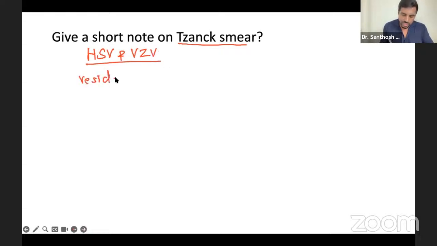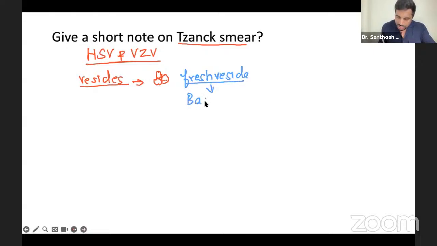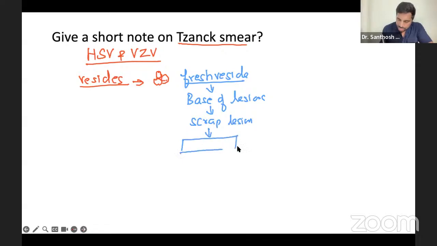Whenever there is a vesicle, in the Tzanck smear you choose a fresh vesicle, and from the base of that vesicle, the base of the lesion, you scrape it. You scrape the lesion and take it out. After scraping the lesion, you have to make a smear.